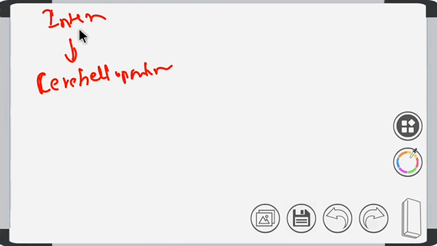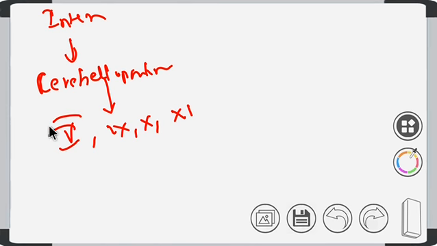When the tumor increases in size from the internal auditory canal to the cerebellopontine angle, it results in involvement of cranial nerves: mainly the fifth cranial nerve, then the ninth, 10th, and 11th cranial nerves. Other cranial nerves also get involved depending upon the size. When the tumor grows anterior superiorly, it can involve the fifth cranial nerve. That means we can see the symptoms of the fifth cranial nerve.